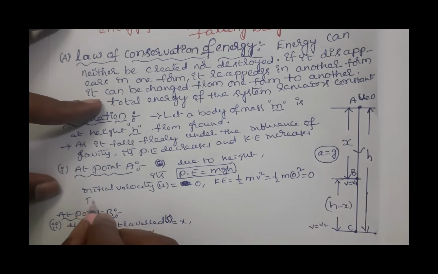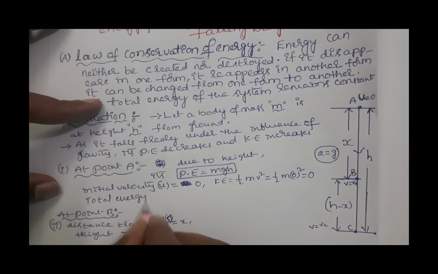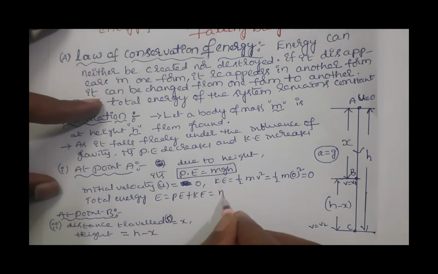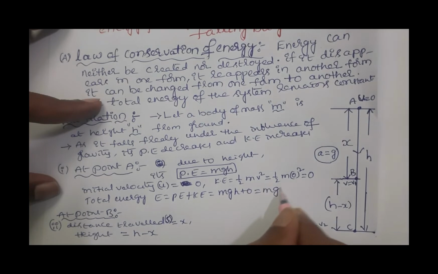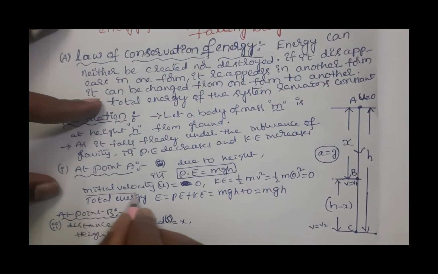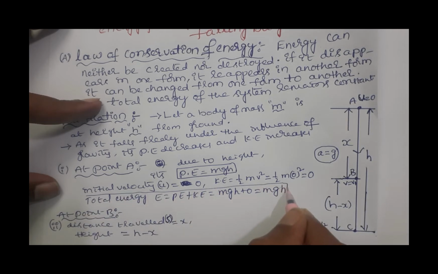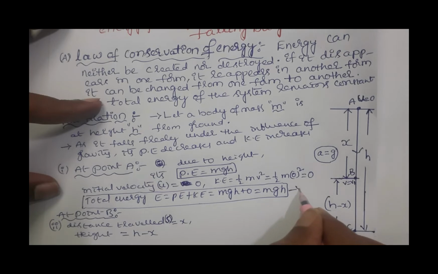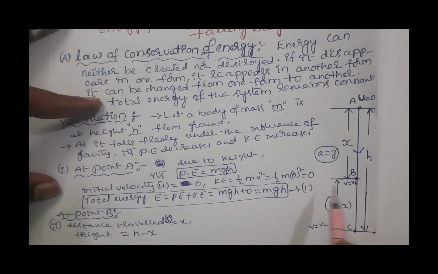Now total energy of the freely falling body E is equal to PE plus KE, that is mgh plus 0, which is equal to mgh. So this is the total energy of the freely falling body when it is at the point A, equation 1. Due to 0 velocity, its kinetic energy at the point A is 0.